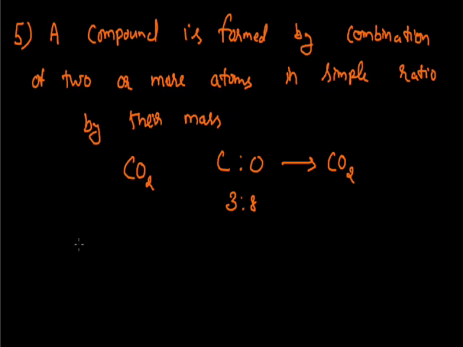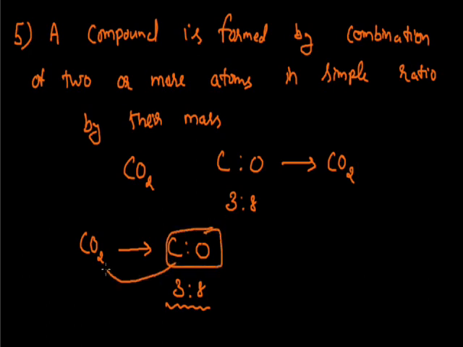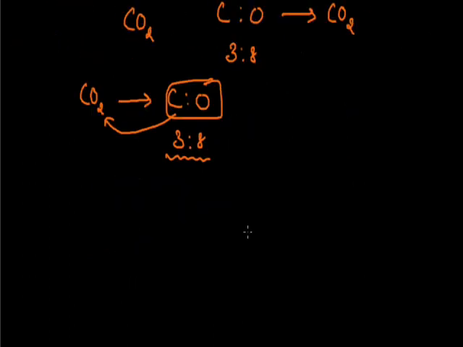As we have read initially, according to Proust, if I start with a pure sample of carbon dioxide, then the ratio of carbon and oxygen is always 3:8. Why it was so was not explained by Proust, but now we can explain this. According to Dalton, whenever these two atoms combine to form the molecule of carbon dioxide, the combination will always be in a fixed simple ratio, and the ratio is 3:8. So the law of constant proportion can be proved with the help of this statement. Now we will move to the merits and the demerits of Dalton's atomic theory.